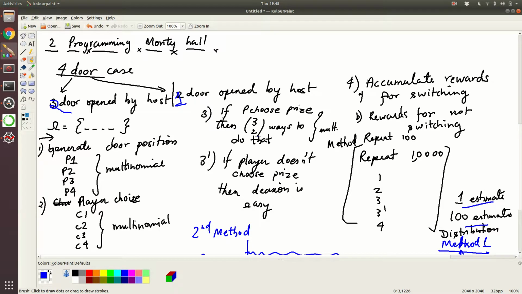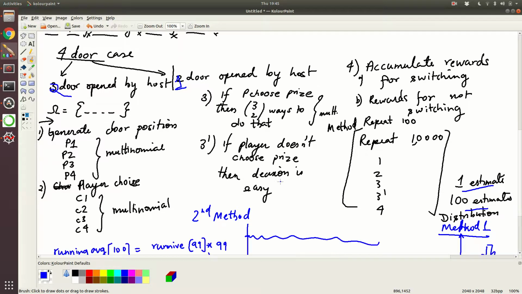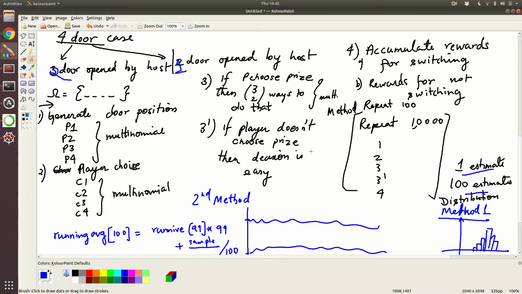Okay, I should have been a little careful, but all right. So this continues to be holding fine. If the player doesn't choose fine, then there are two ways. So you have two doors left in the residue, and you have to choose one among the two.